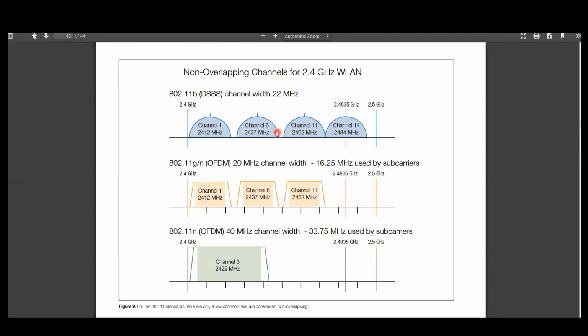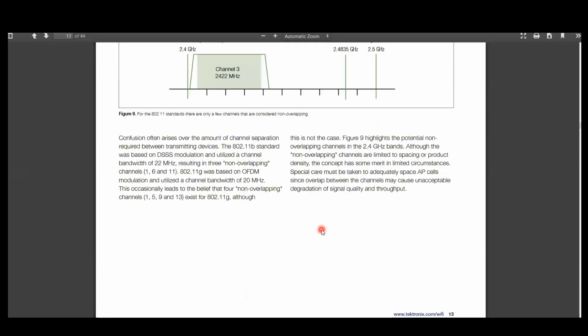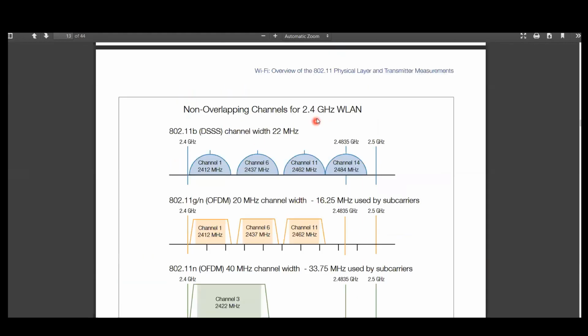Channel numbers 1, 6, and 11 are usually used. In advanced standards, there is another channel number, 14. This is also being used to increase the speed. So not only in 2.4 gigahertz, the frequency Wi-Fi will be using, it also uses a 5 gigahertz band.